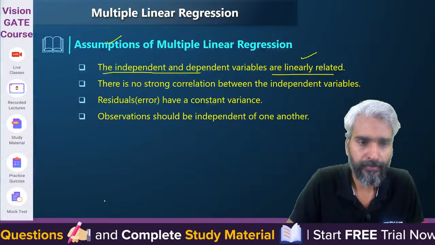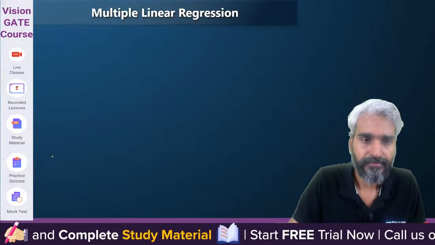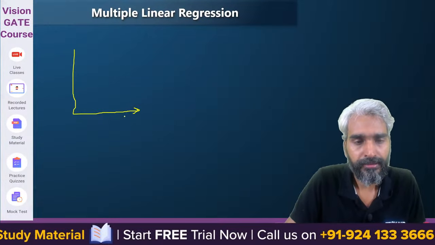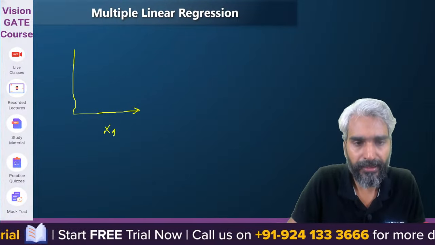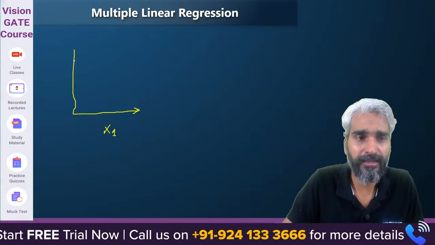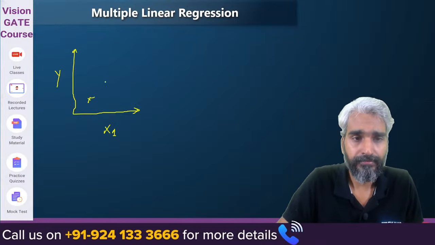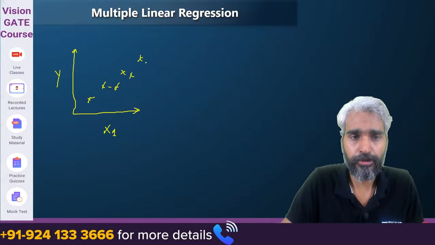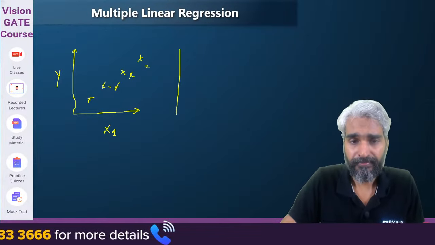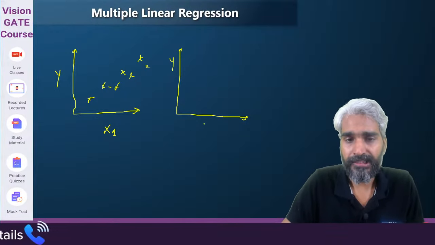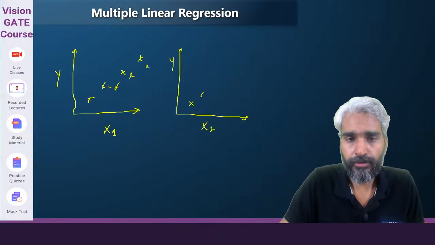If I vary x1 here and we analyze the value of y, then the variation should be linear. Similarly, if I try to analyze the variation of y with respect to x2, then also it should be linear, right?